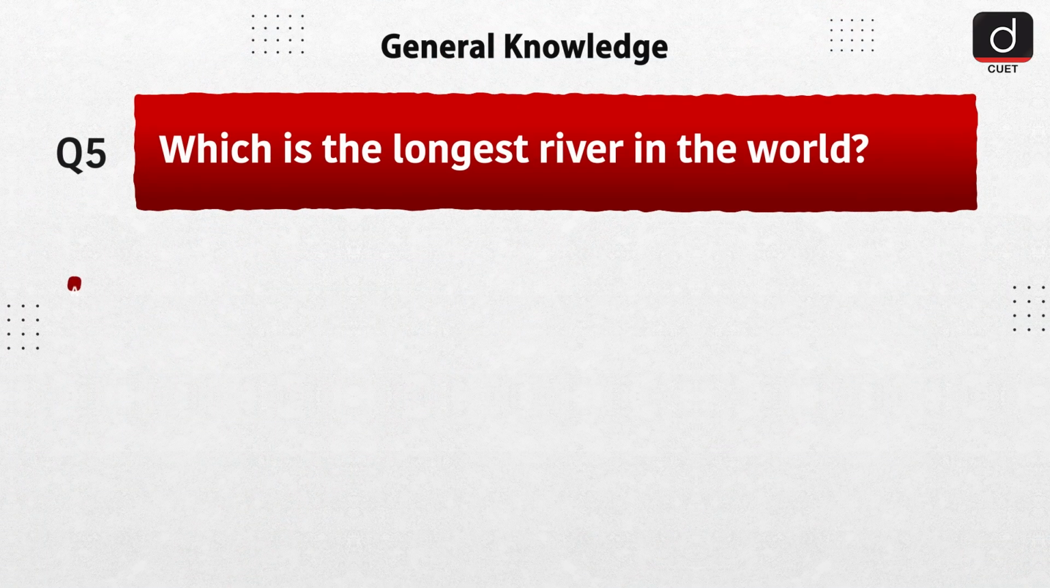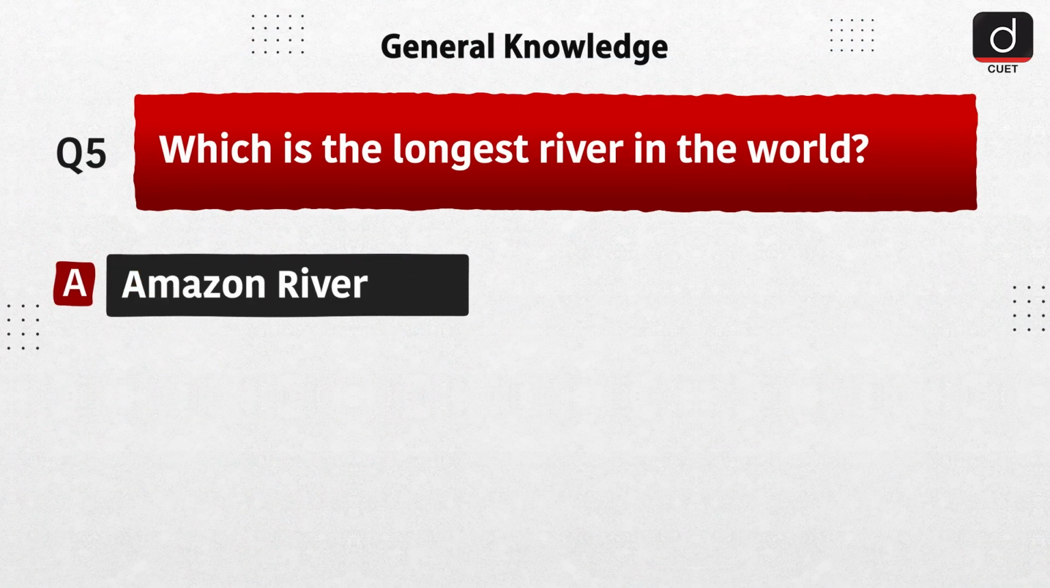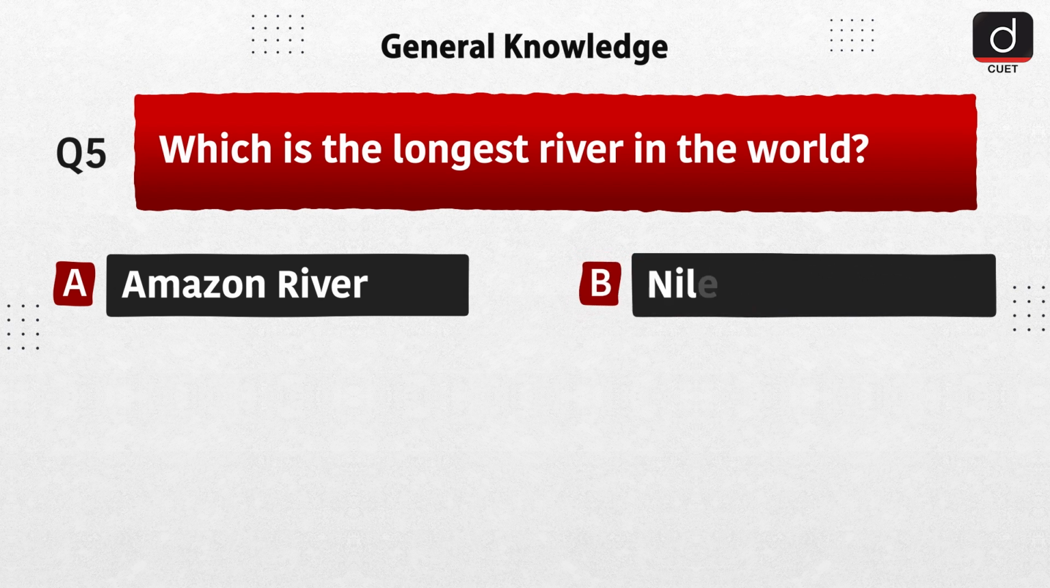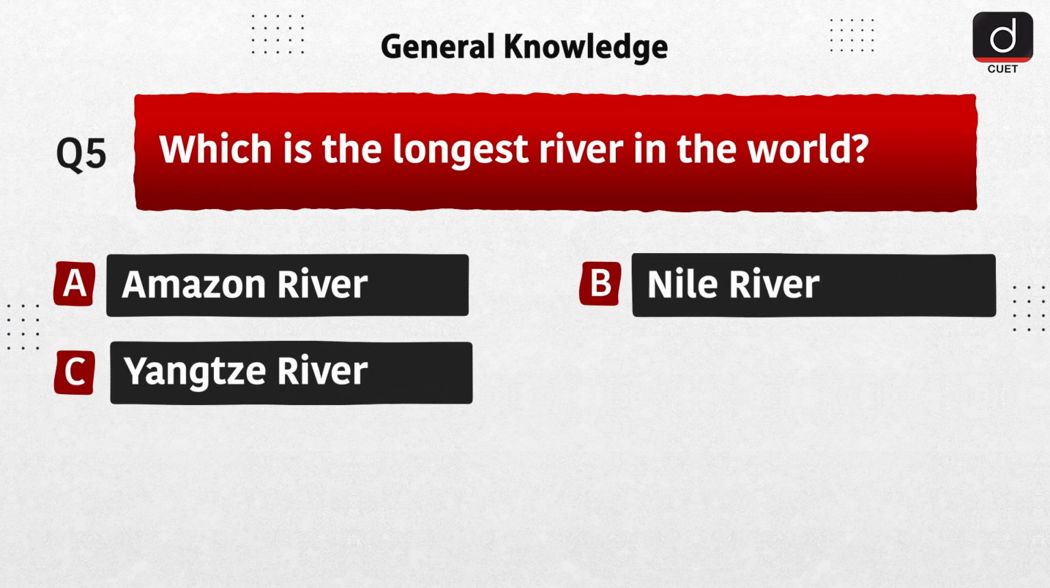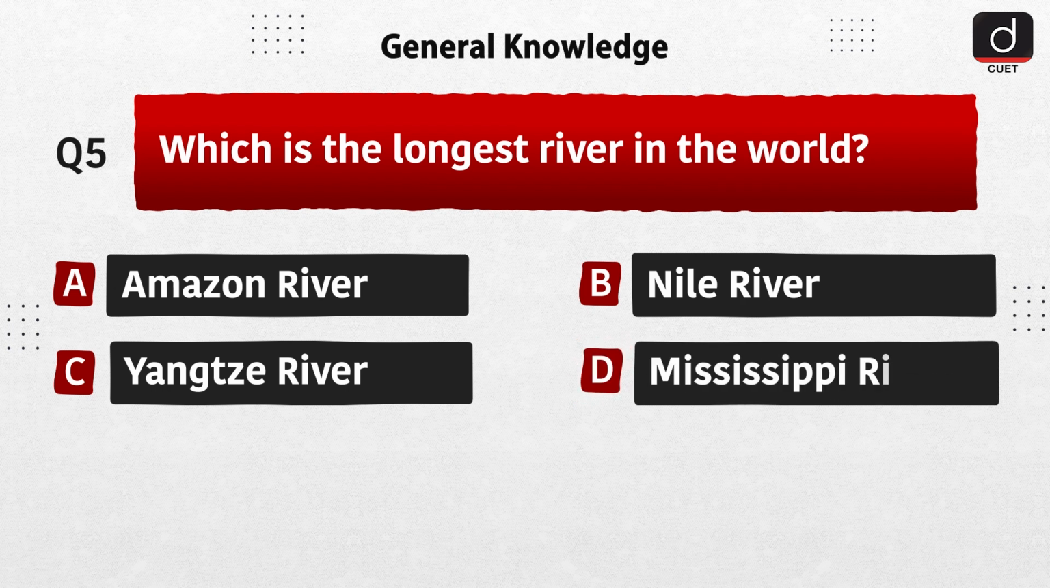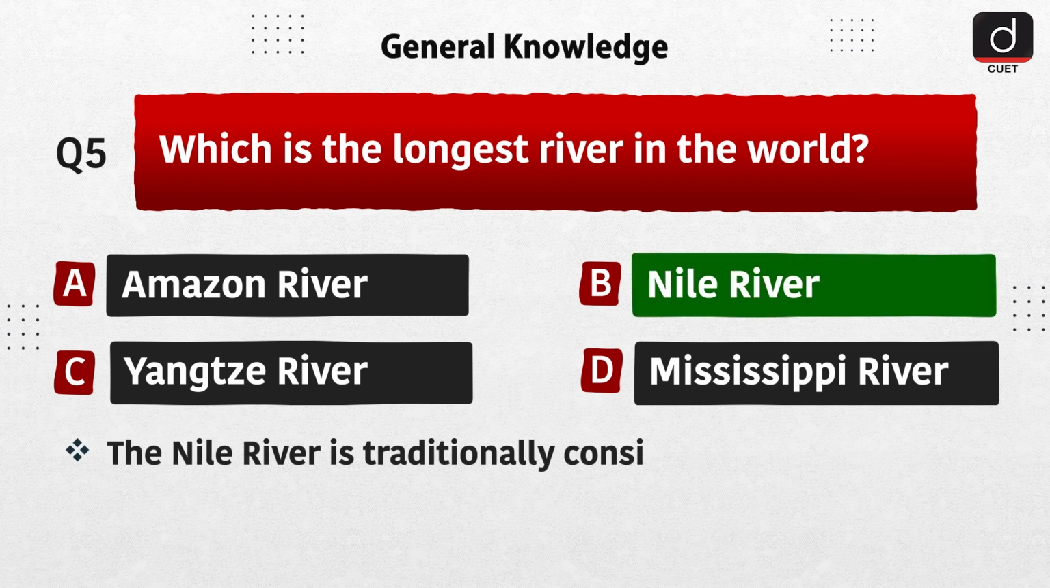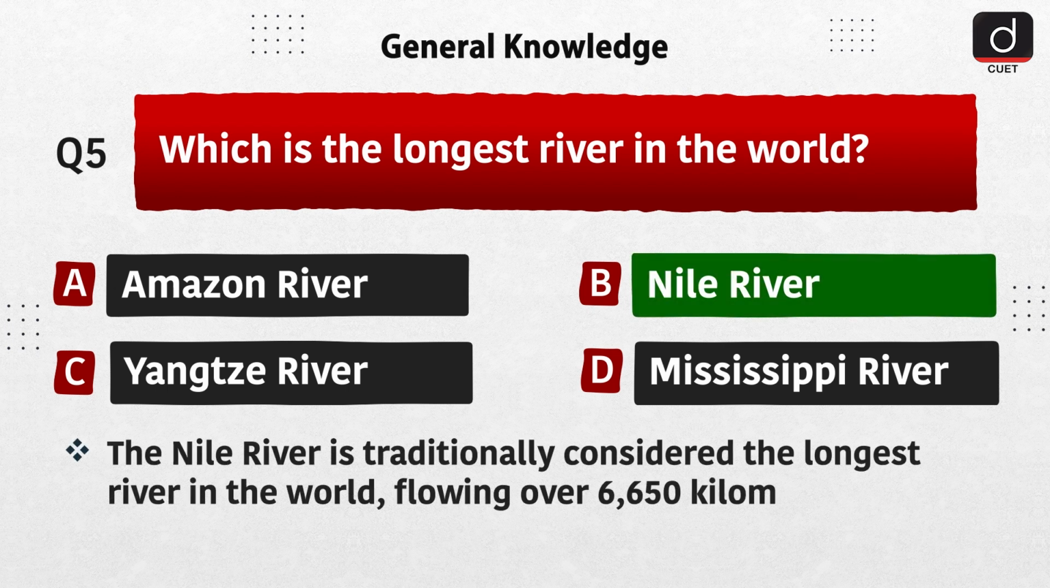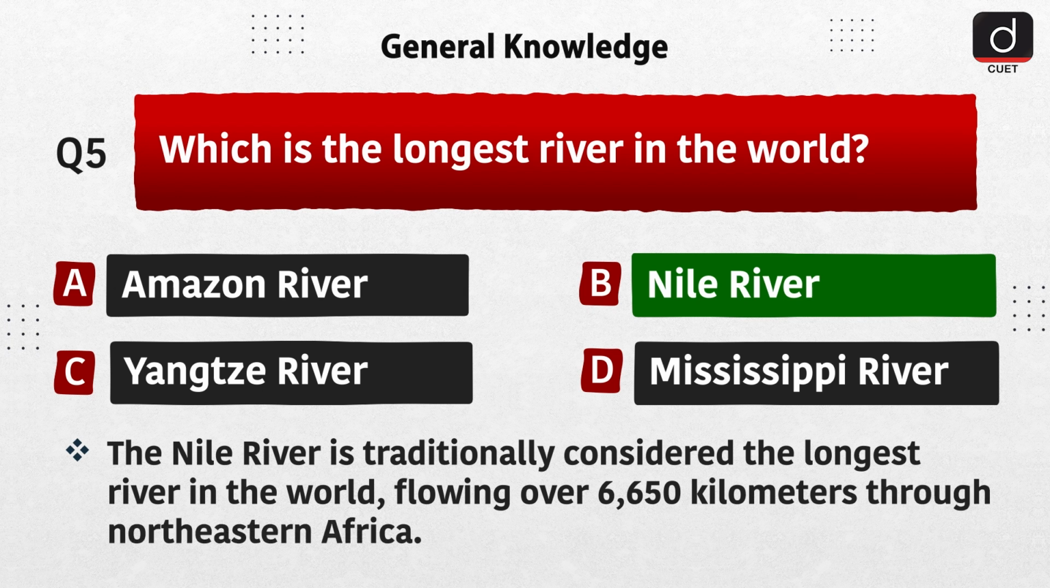Next question is, which is the longest river in the world? Option A, Amazon River. Option B, Nile River. Option C, Yangtze River. Option D, Mississippi River. The correct answer is option B, Nile River. The Nile River is traditionally considered the longest river in the world, flowing over 6,650 kilometers through northeastern Africa.